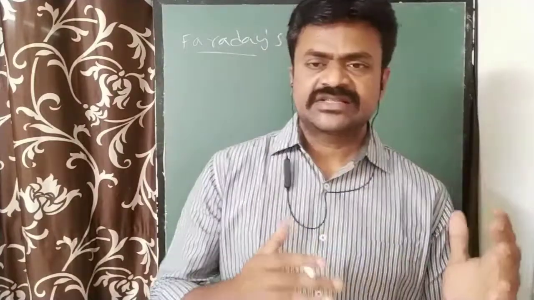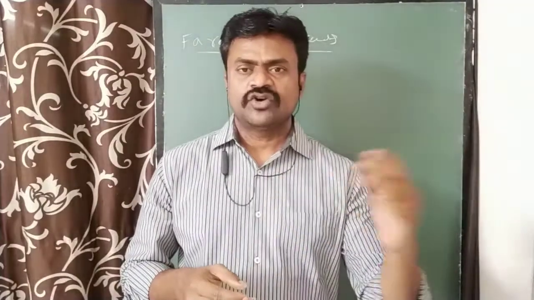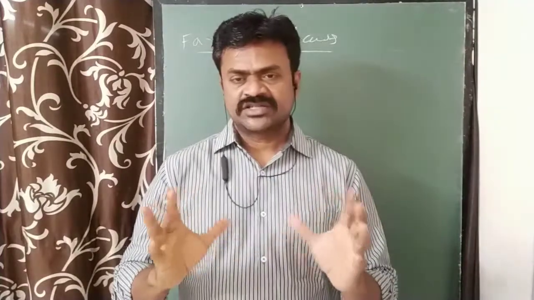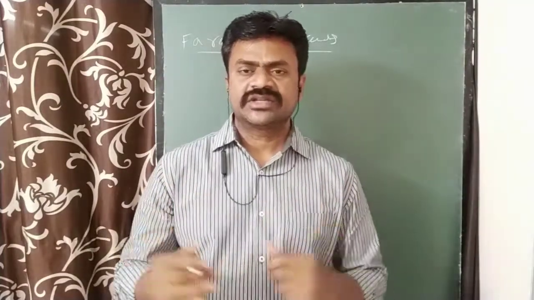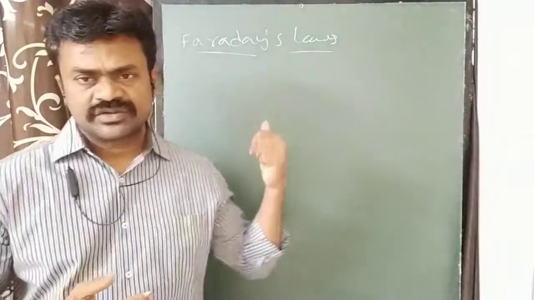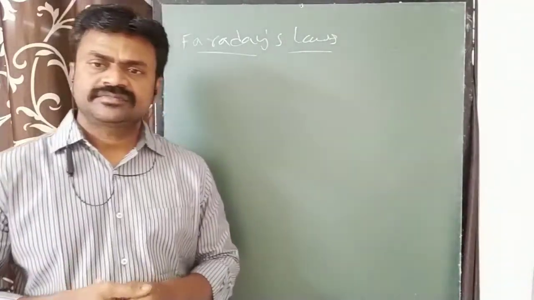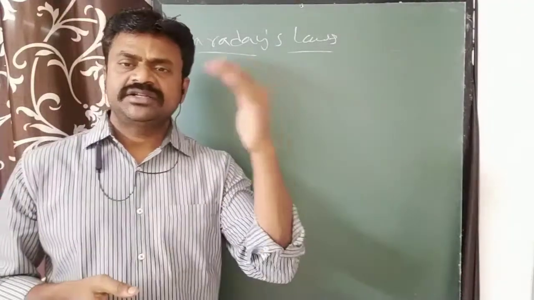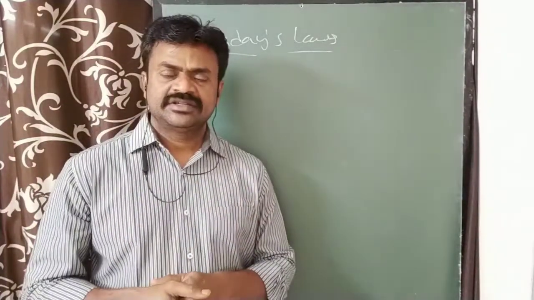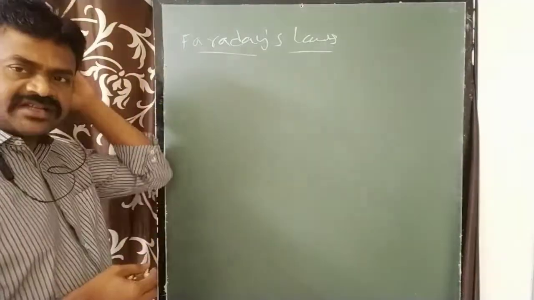In the last class we completed electrolysis, what products are forming at the cathode and what are forming at the anode, and based on that some numerical models were also given. Those numericals are explained in Faraday's laws also, meaning the quantity of the substances, how much is liberating or depositing, is explained here. Let us discuss Faraday's laws now.